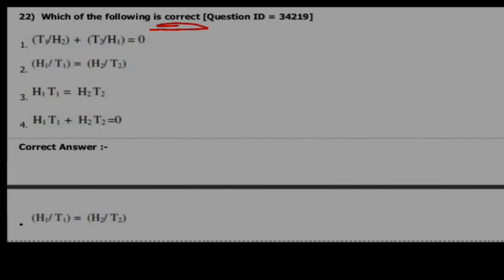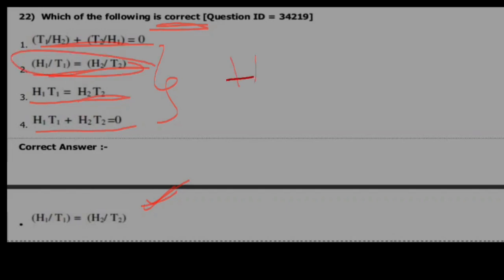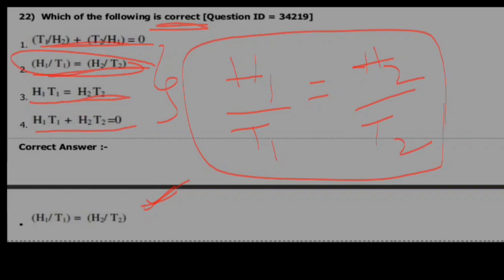Which of the following is correct? He gave 4 options and is asking which of the following is correct. T1 by H1 plus T2 by H1 equals 0, or H1 by T1 equals H2 by T2, H1 T1 equals H2 T2, H1 T1 plus H2 T2 equals 0. Option 2 is correct, H1 by T1 equals H2 by T2. Remember this answer.